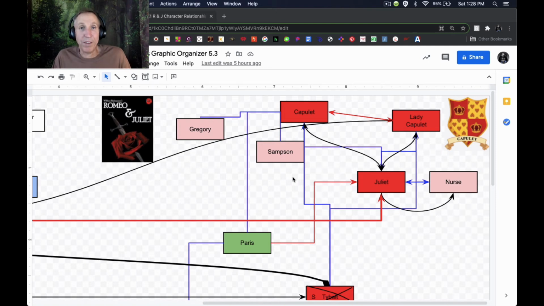Here we go. The play is over. Let's clean up our relationship graphic organizer just a little bit.